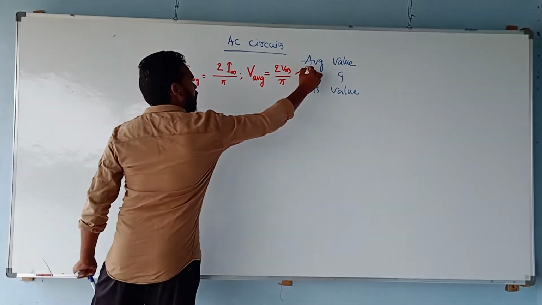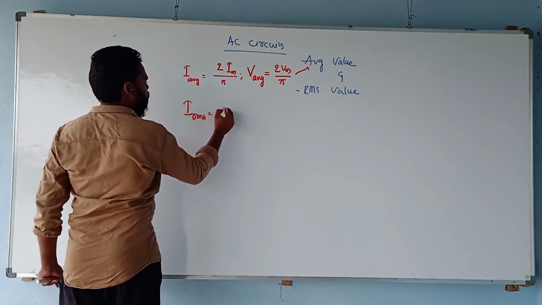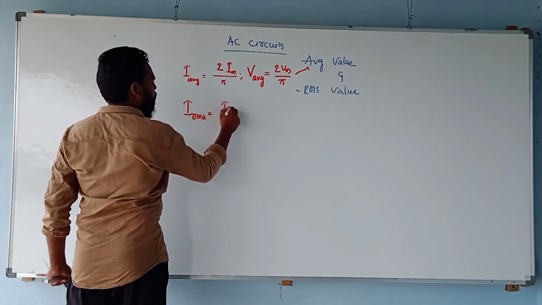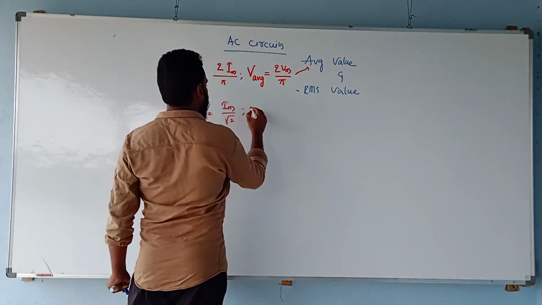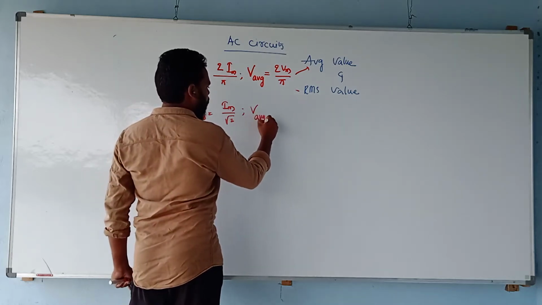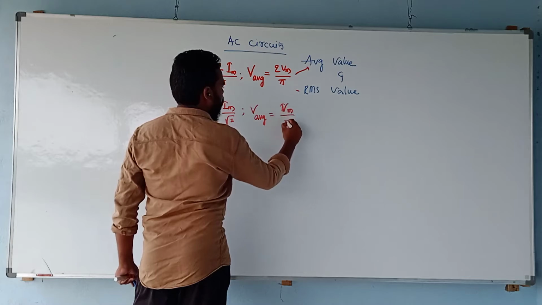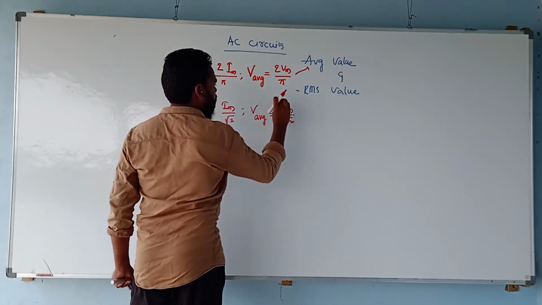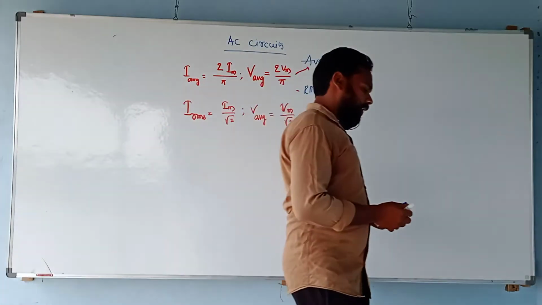And what will be the RMS value? I RMS will be Im by root 2. If you represent the same with respect to the voltage value, V RMS is equal to Vm by root 2. These are the equivalent equations we calculated from our AC excitation.